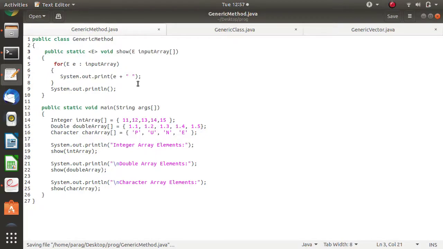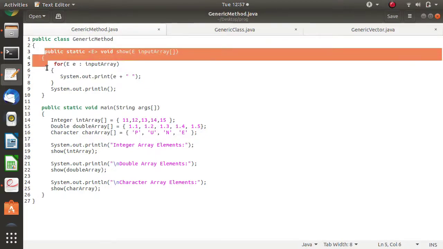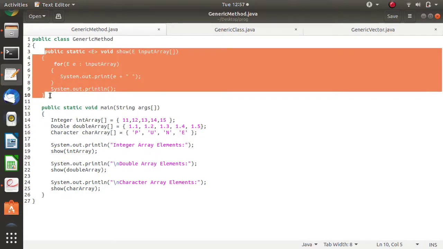Now see, this is how we have used generics for a method. For this method we have used generics. Now this method is generalized. Sometimes it is used for integers, sometimes for doubles, sometimes for characters, and you can even use it for string. So we can use it for different data types.